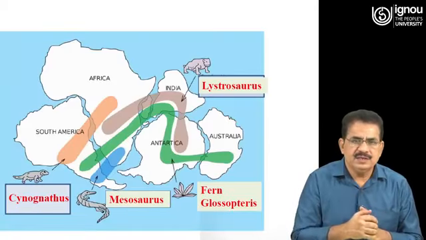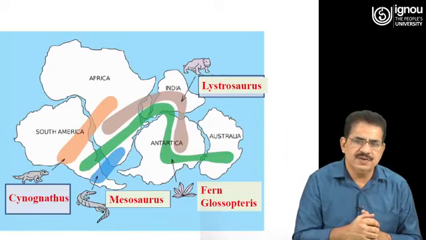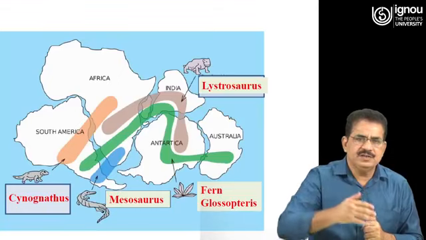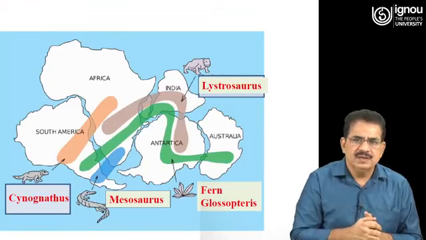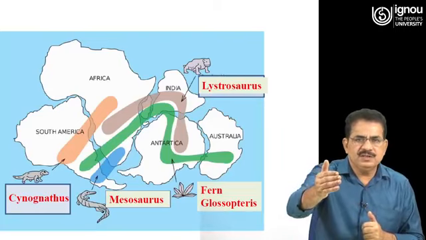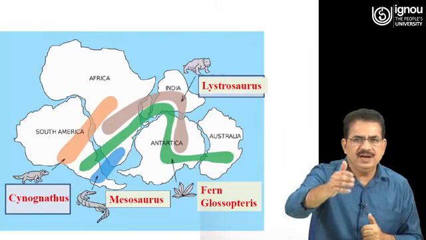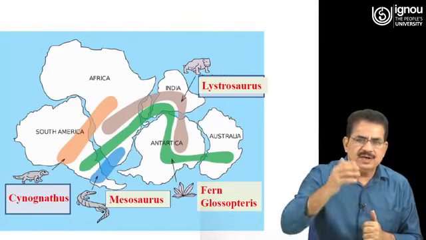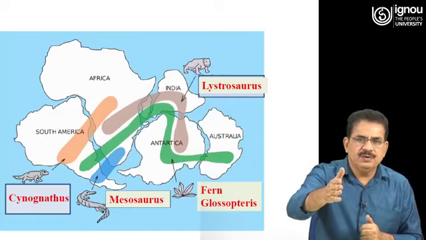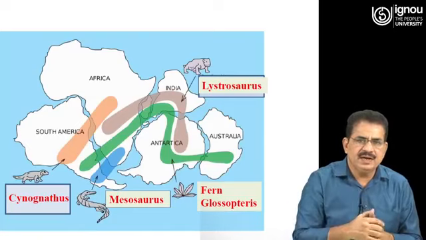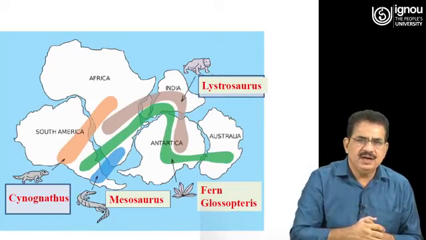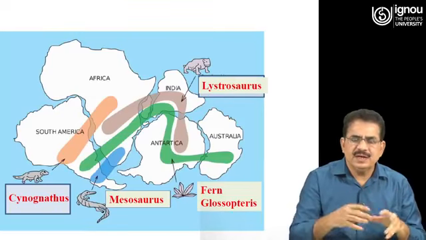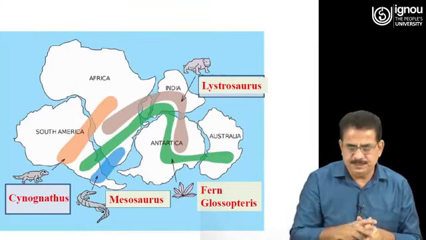Likewise, if you see here in this graphic, you will see that in South America and Africa, fossils were found for Cynognathus. Then fossils of Lystrosaurus were found in Africa, India and Antarctica. Then fossils of the fern Glossopteris were found in Australia, Antarctica, India, Africa and South America. So, this all suggests that all these continents were connected together at some point of time.